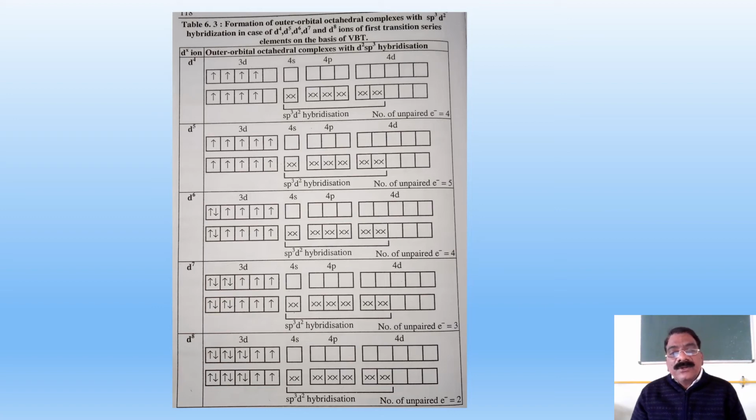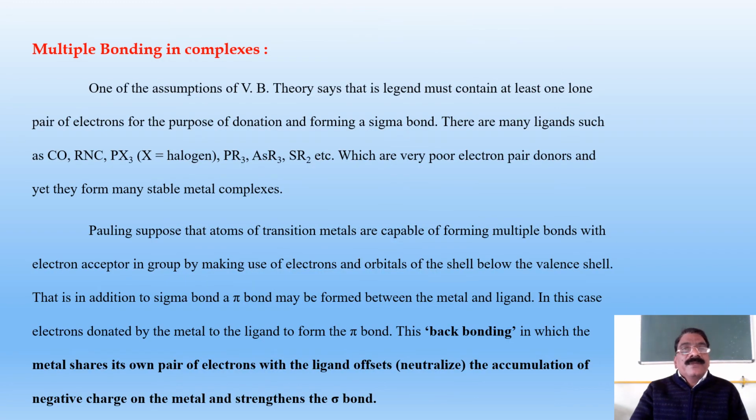The 3d orbital is not used for bonding, it uses the 4d orbital for bonding and shows sp3d2 hybridization. Thus there are 2 unpaired electrons. Thus we see the inner and outer orbital complexes with the d4 system to the d8 system.